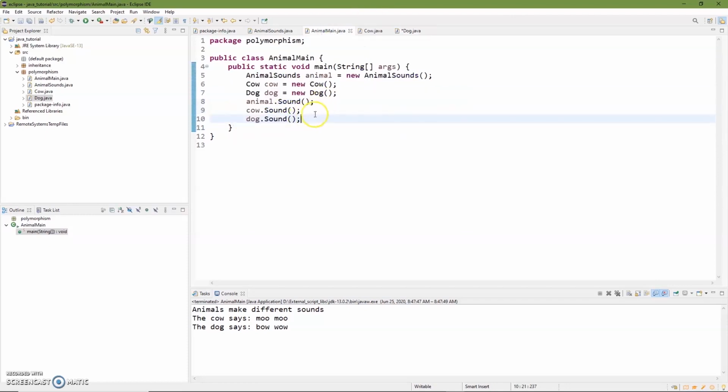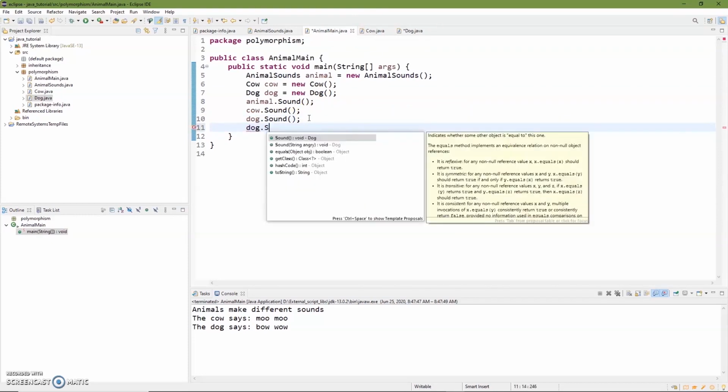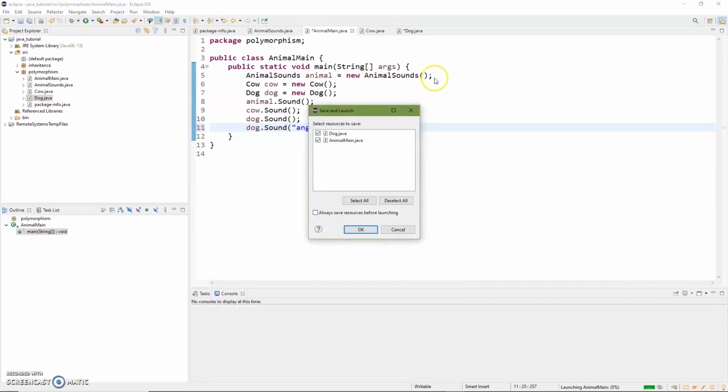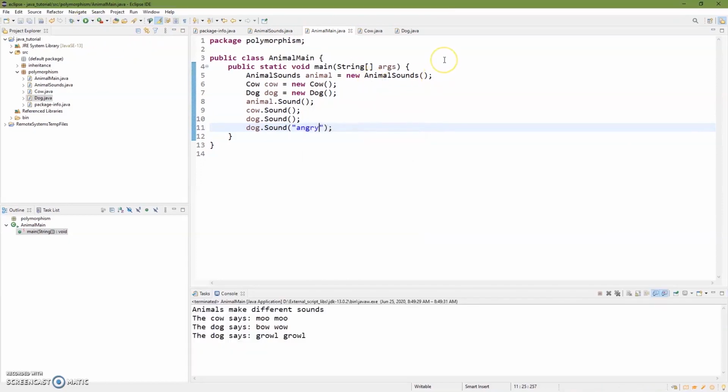Now if we go back to our animal main, and here's our dog, same sound, but now we're going to add a string in here. And we put that string in here, we'll go ahead and just call it angry. It doesn't really matter what string you put in here because we haven't sorted out what the string means. For now it just says growl growl. It's going to recompile it. So remember, this is polymorphism during compile time. And here we have it, the dog says growl growl. So the dog says bow wow, and then the angry dog says growl growl.